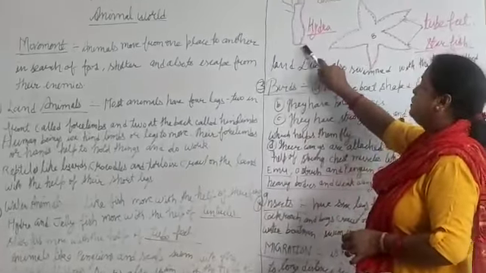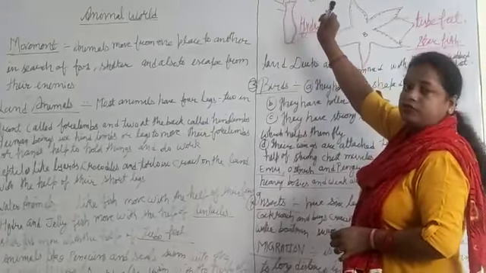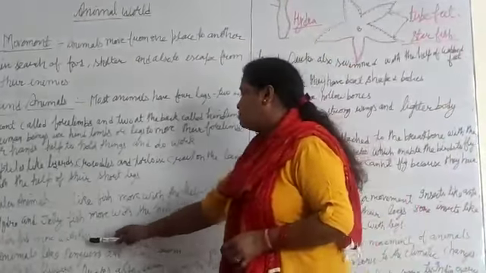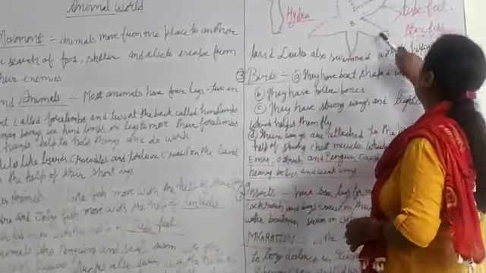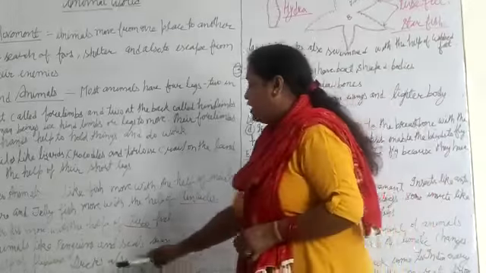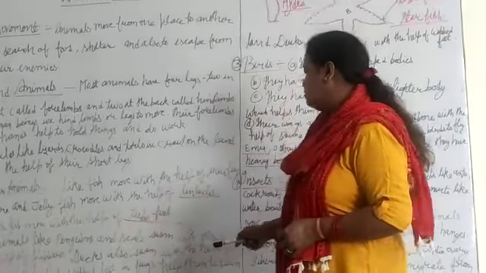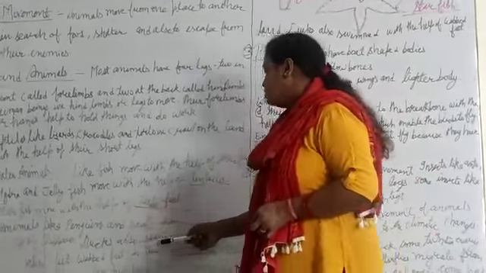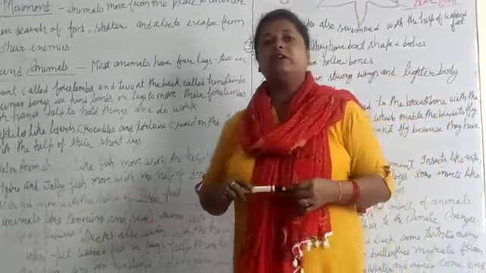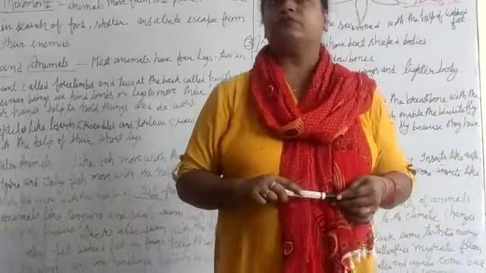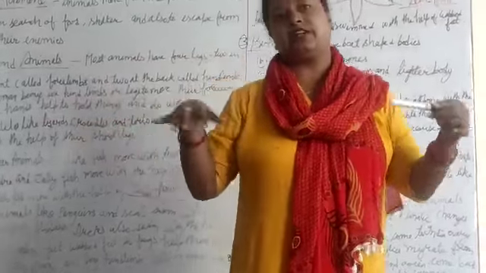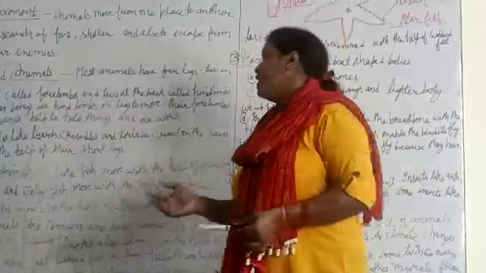Look at this diagram. The hydra is moving with the help of tentacles. And the starfish also moves with the help of tube feet. Clear? Animals like penguins and seals swim with the help of flippers. Ducks also swim with the help of webbed feet. Frogs also swim with the help of webbed feet, and with their long hind legs, they can easily jump from one place to another.